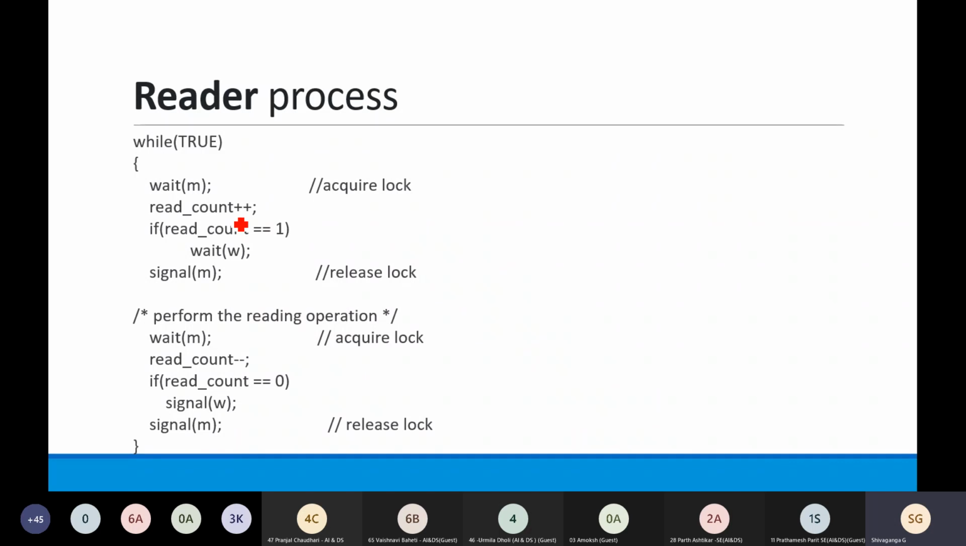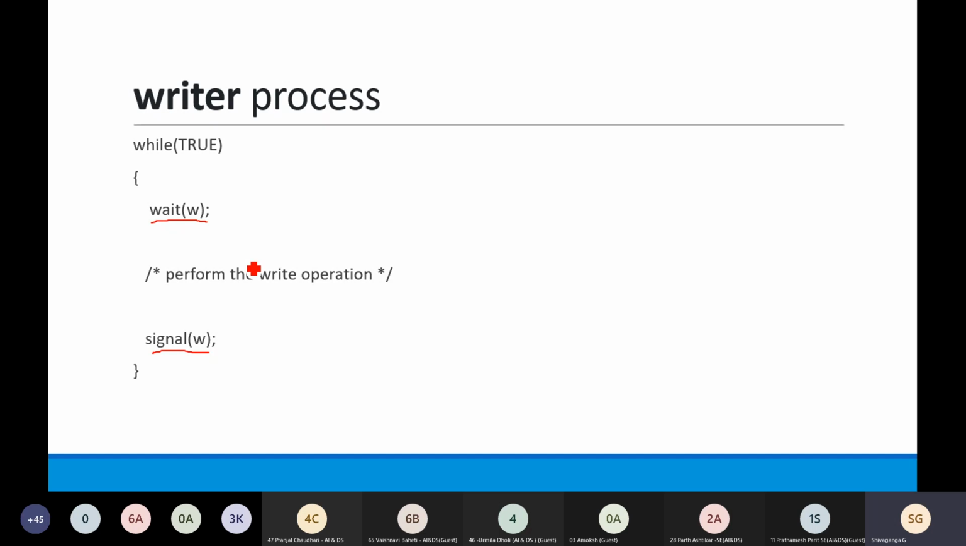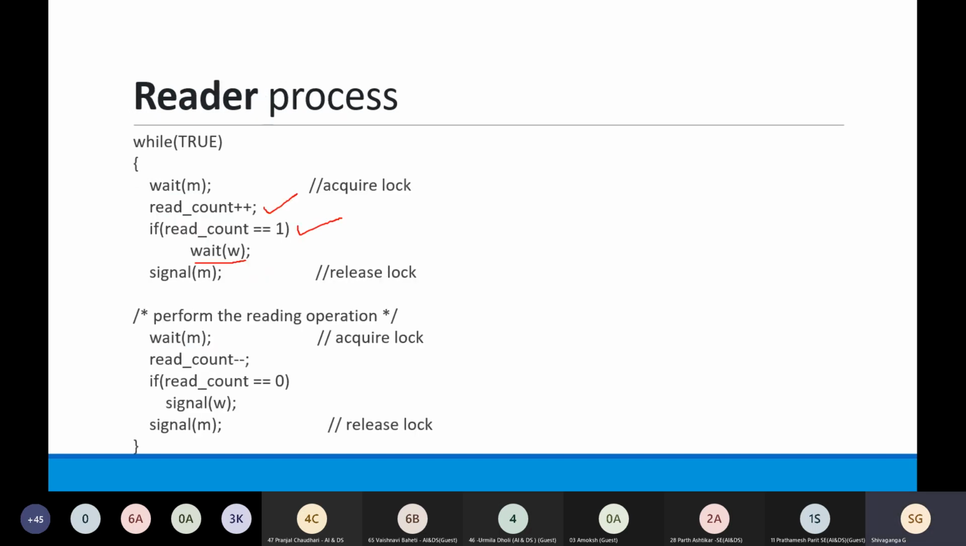Okay, so whatever readers are reading, the previous reading processes are there, so whenever my process starts reading, it will increment the count of readers. Okay, so after this increment, at any point of time, if my read count is 1, it says wait w. So what is wait w? That means writers cannot write. Okay, so this is a wait signal for writers.